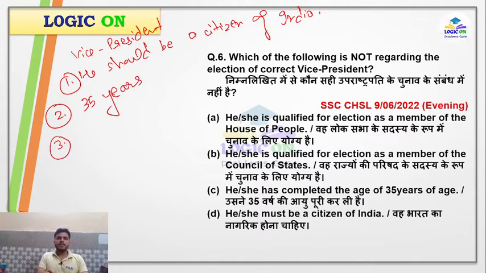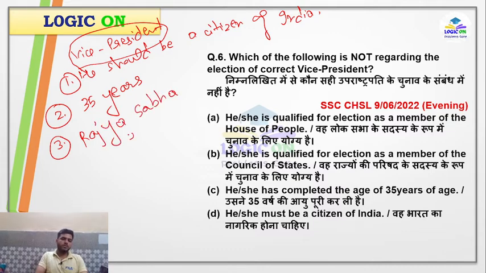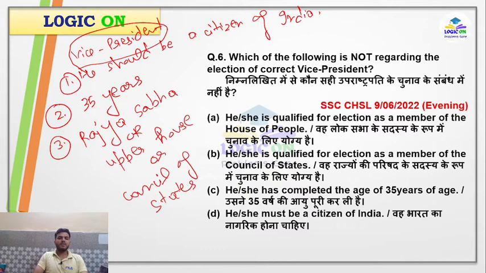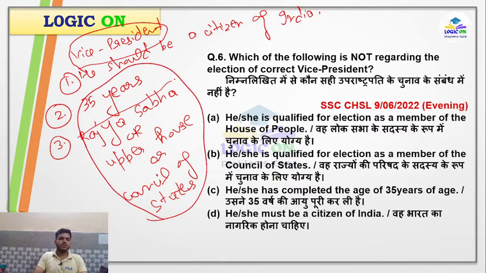In the case of president, the candidate contesting the election should be eligible to be a member of Lok Sabha. But in the case of vice president, he should be eligible to be a member of Rajya Sabha, which is also called the upper house or council of states. Do remember these names, because in questions they can ask you using any one of these three names.